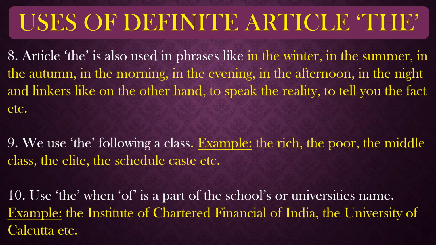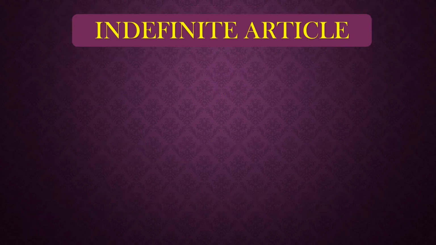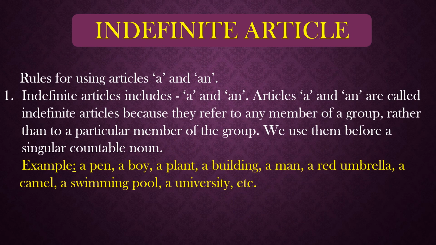So these are the uses of the definite article "the". Now indefinite articles. We have two indefinite articles, as you all know. They are "a" and "an", right? So, rules for using the articles "a" and "an". Articles "a" and "an" are called indefinite articles because they refer to any member of a group rather than a particular member of the group.